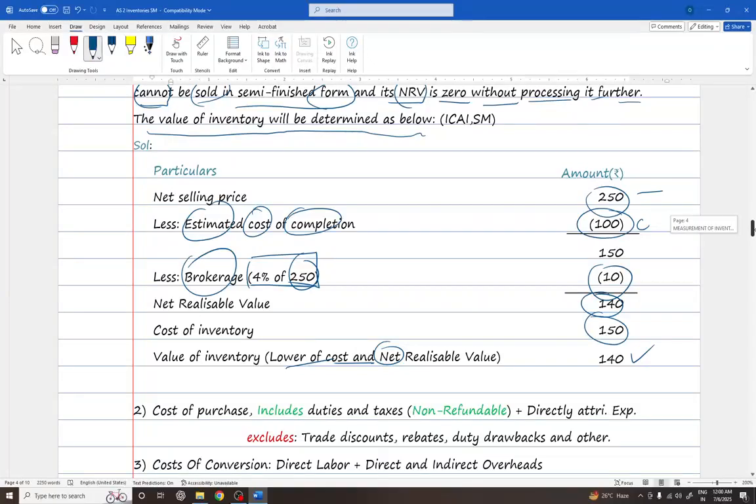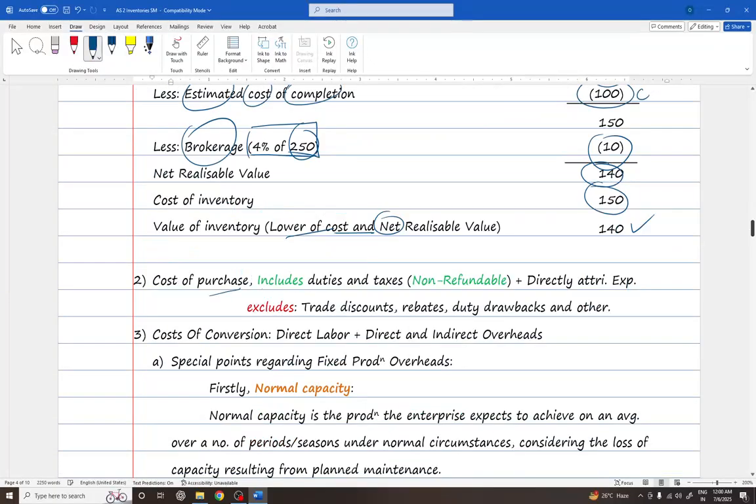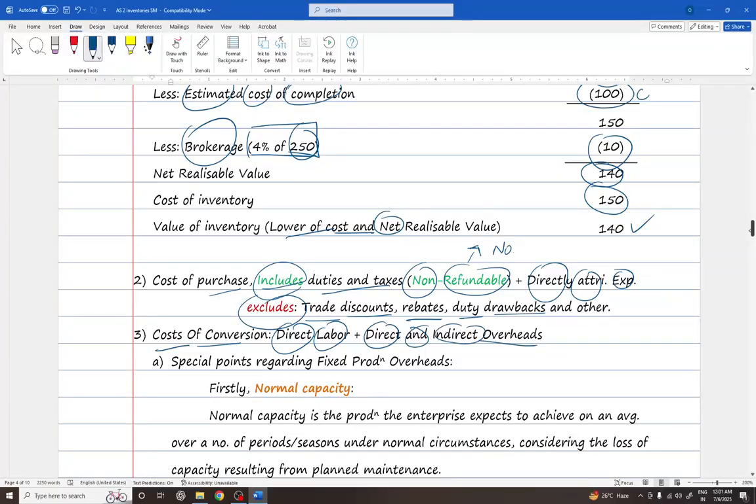Next, cost of purchase includes duties and taxes that are non-refundable in nature. If there is any GST ITC, will you be including that in the cost? No, because they are refunded and can be used as an input, so they should not form part of cost. Directly attributable expenses are included, but it excludes trade discounts, rebates, or duty drawbacks and others. Okay. Now, cost of conversion. Direct labor cost plus direct and indirect overheads should form part of costs.